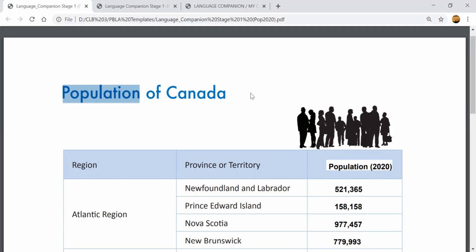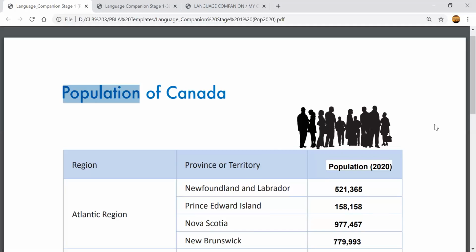We know Canada is the second largest country in the world. So, do you think there are a lot of people in Canada? Or do you think there are less people in Canada? Do you think the population of Canada is very big?